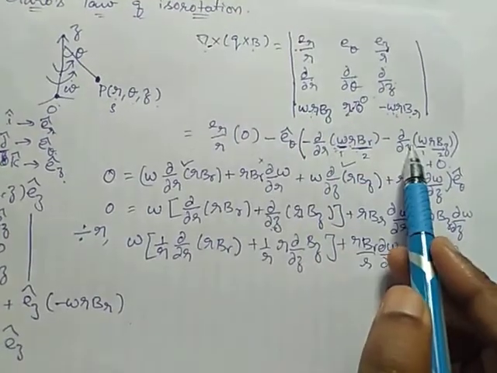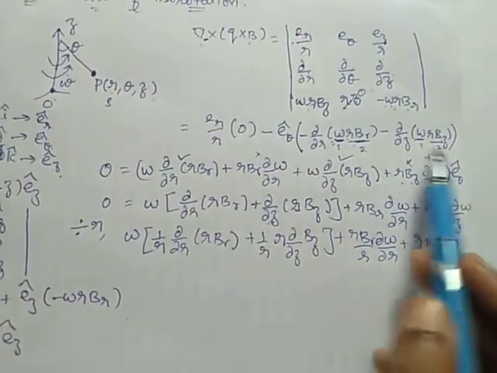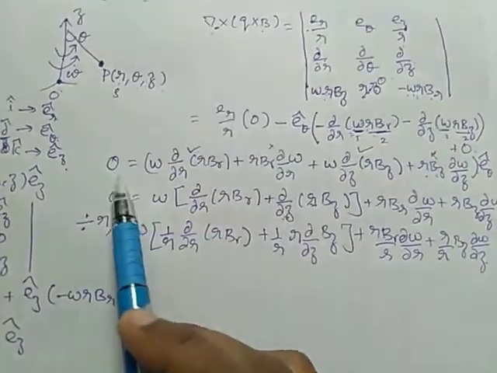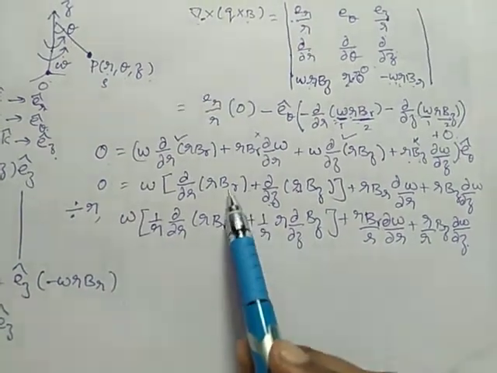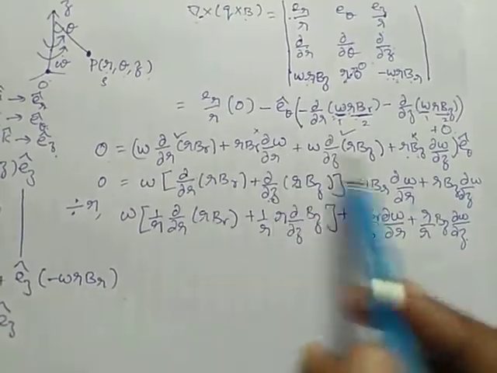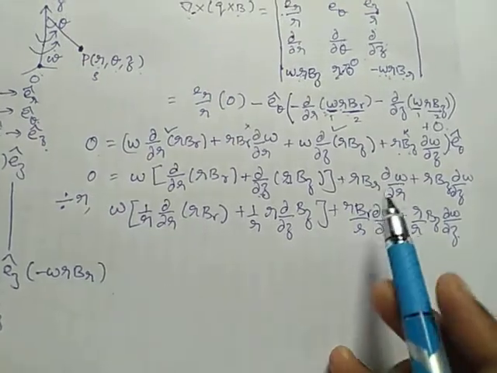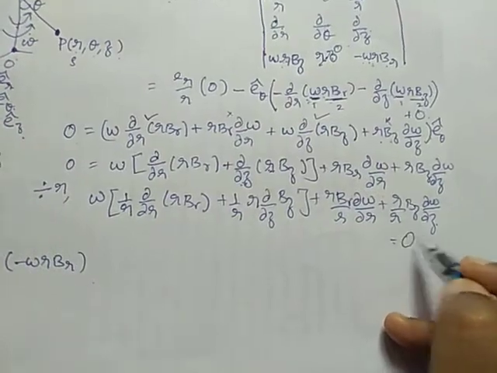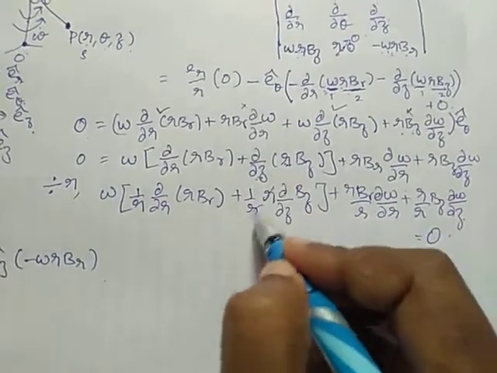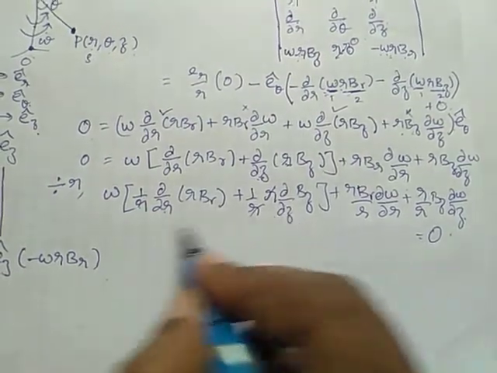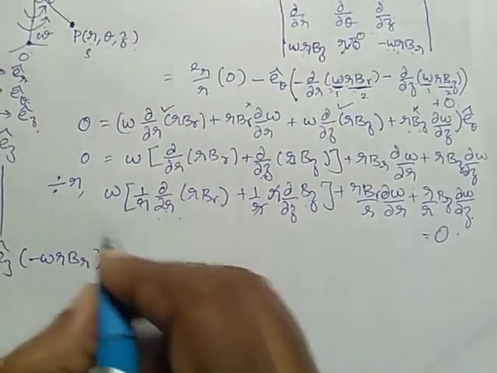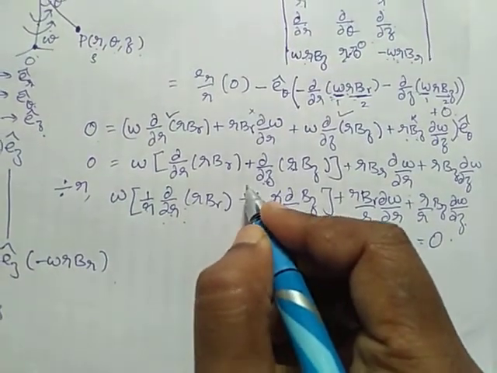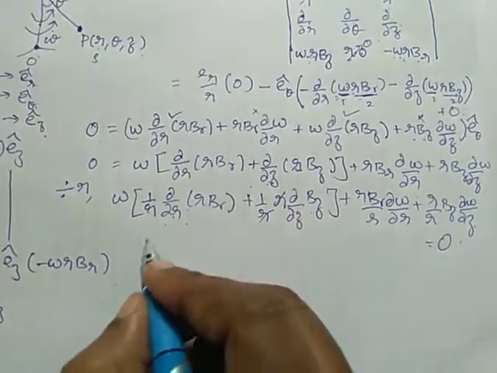Here I just found the determinant term. Then here I used the product rule to differentiate. Curl of Q cross B is 0, therefore I am taking it as 0. Here I just grouped omega terms and remaining terms. Then divide the equation throughout by omega, and this is equal to 0. So this is nothing but our del operator in the cylindrical coordinate system. Here the theta term is 0 because BR does not contain a theta term.